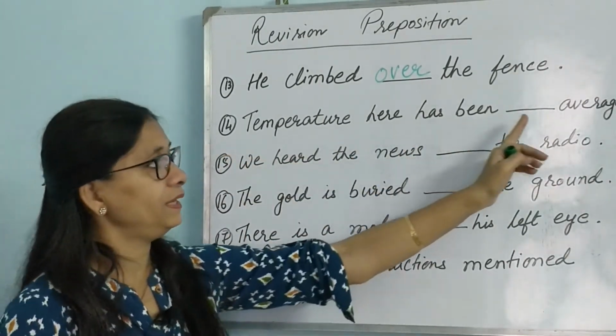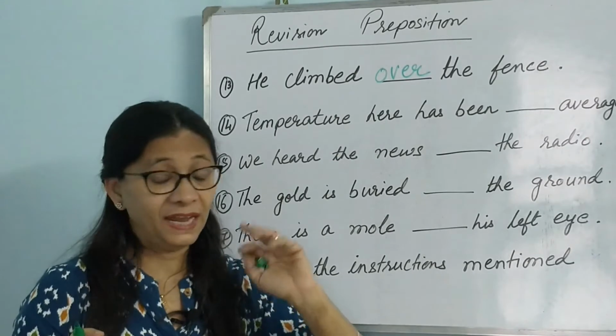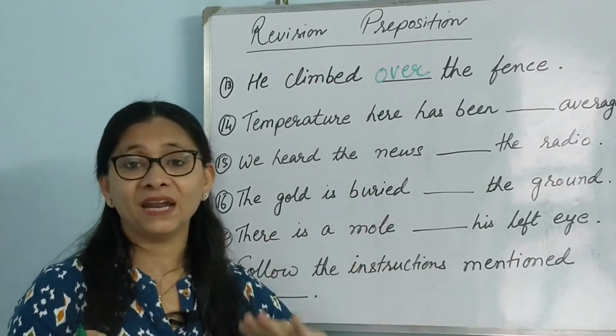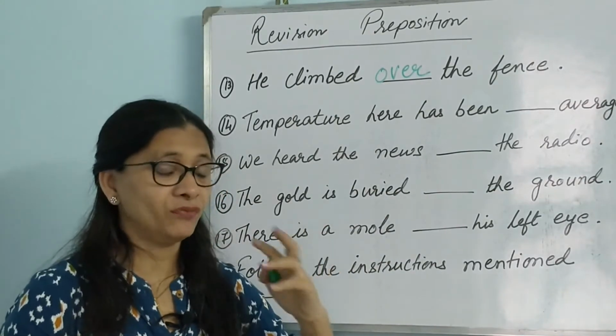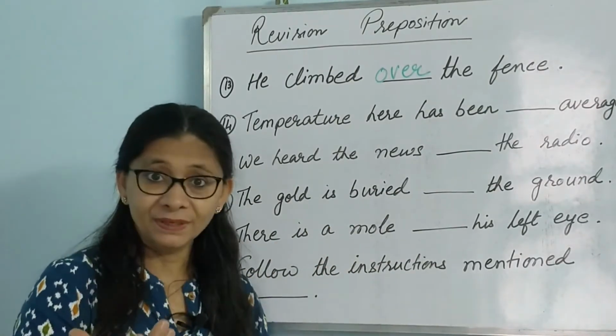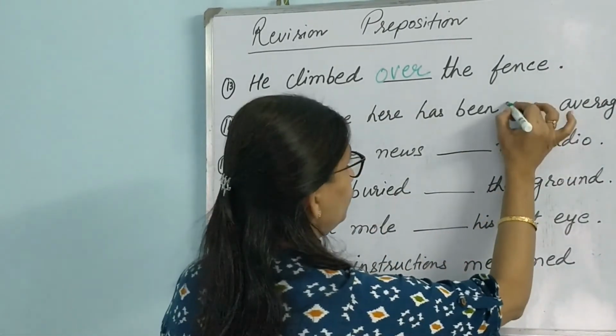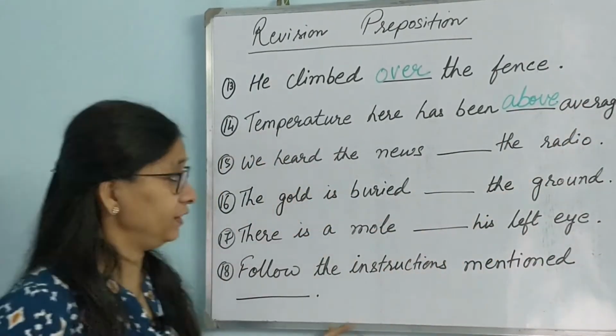Temperature here has been dash average. It can either be above or it can be below. Because when we speak of temperature, some numbers, we use above or below. So it will be either of two. You can write above. Above average.